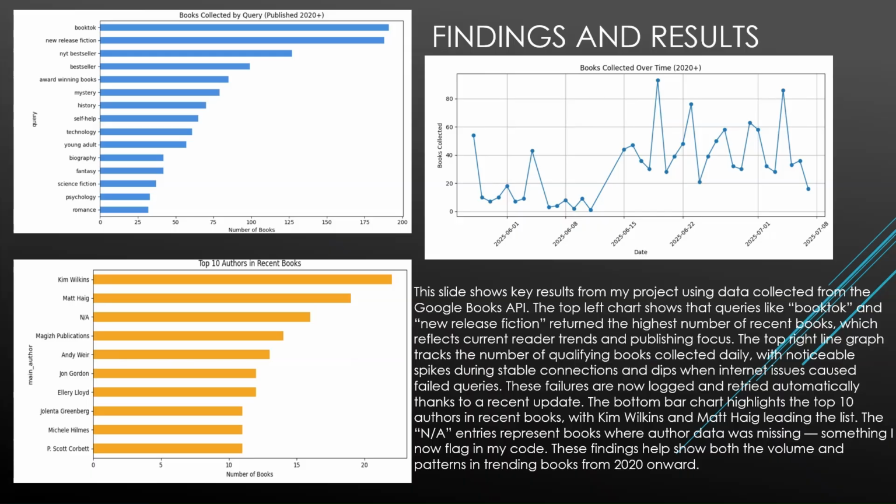The bottom bar chart highlights the top 10 authors in recent books, leading the list. The NA entity represents books where the author's data was missing, usually the author's name, sometimes the publication date, but I still flag them and put them in my data just so I can see what the books were. These findings help show both the volume and pattern of trending books from 2020 and up.